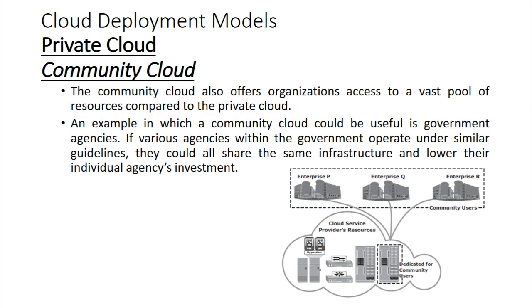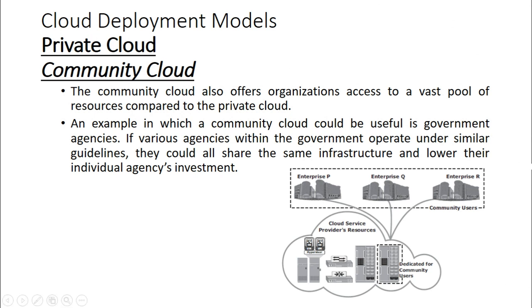An example in which a community cloud could be useful is government agencies. If various agencies within the government operate under similar guidelines, they could all share the same infrastructure and lower their agency's investment. So that is an example for community cloud. So it's best suited for government agencies, where various agencies within the government can operate under similar guidelines.